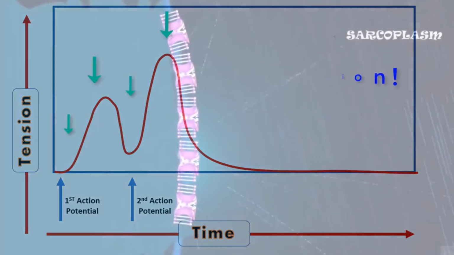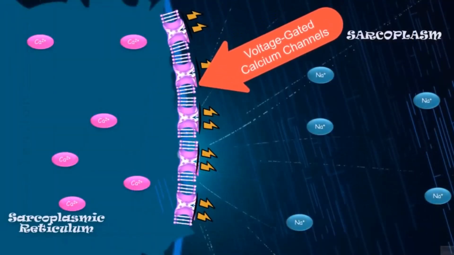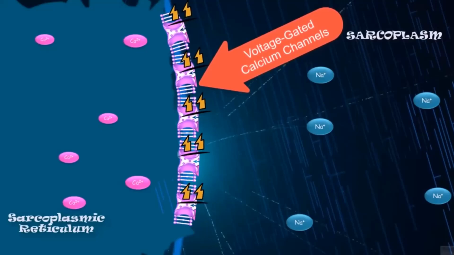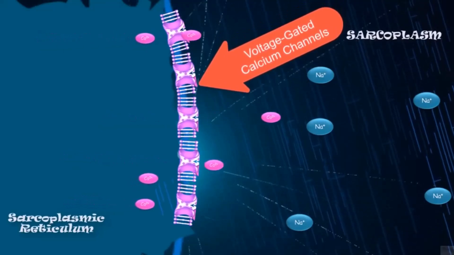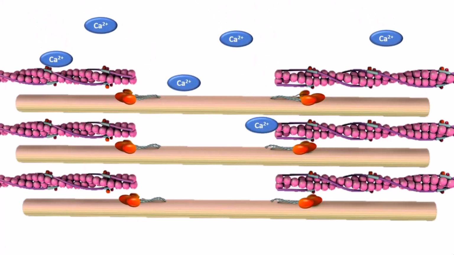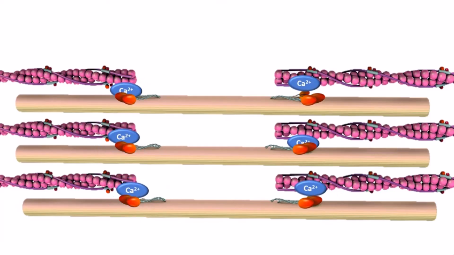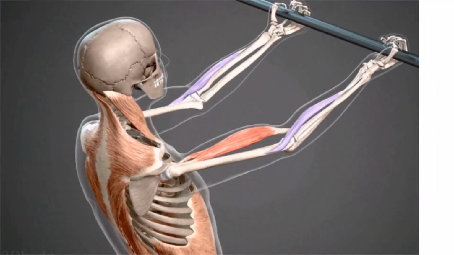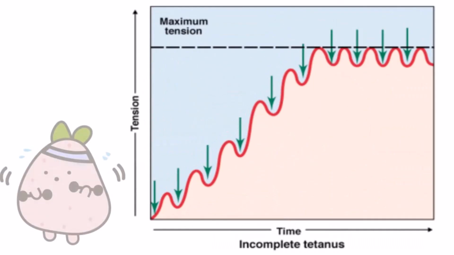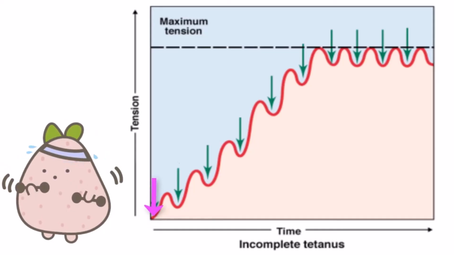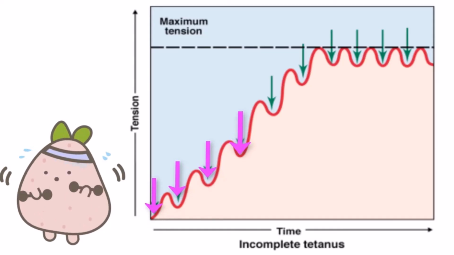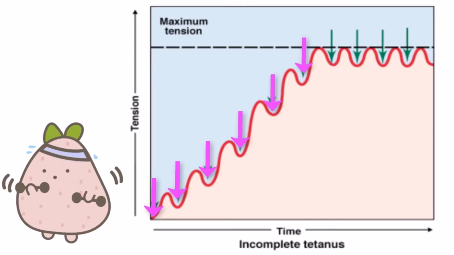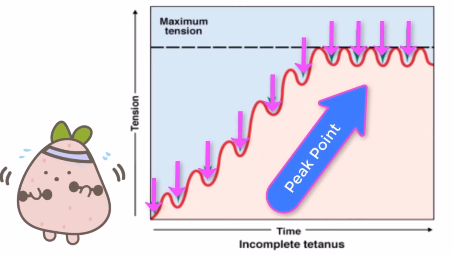At the molecular level, summation occurs because the second stimulus triggers the release of more calcium ions, which become available to activate additional sarcomeres, while the muscle is still contracting from the first stimuli. Summation results in greater contraction of the motor unit. If the frequency of motor neuron signaling increases, summation and subsequent muscle tension in the motor unit continues to rise until it reaches a peak point.